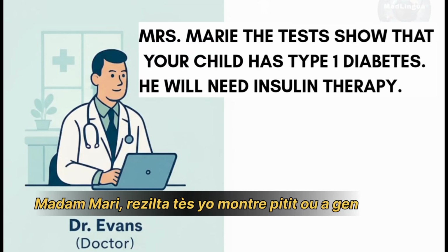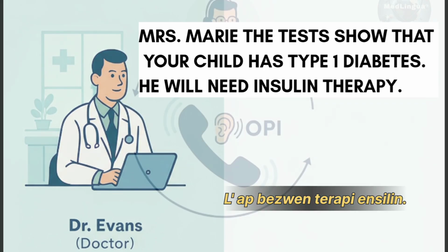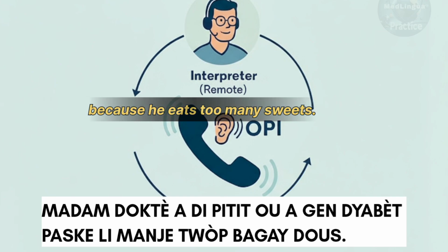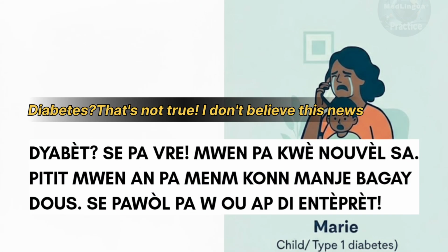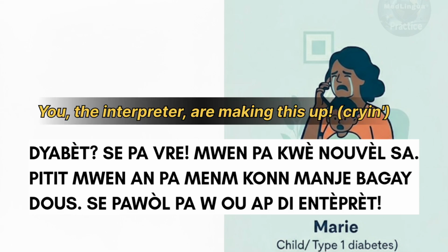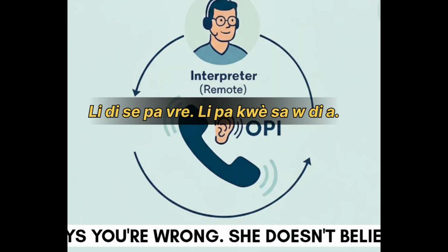Mrs. Marie, the tests show that your child has type 1 diabetes. He will need insulin therapy. Madame Docteur a dit petit toi gen diabète parce qu'il mange trop bagay douce. Diabète? C'est pas vrai. Moi pas quoi nouvelle ça. Petit moi pas même qu'on mange bagay douce. C'est parole pas ou dit interprète. She says you're wrong. She doesn't believe you.